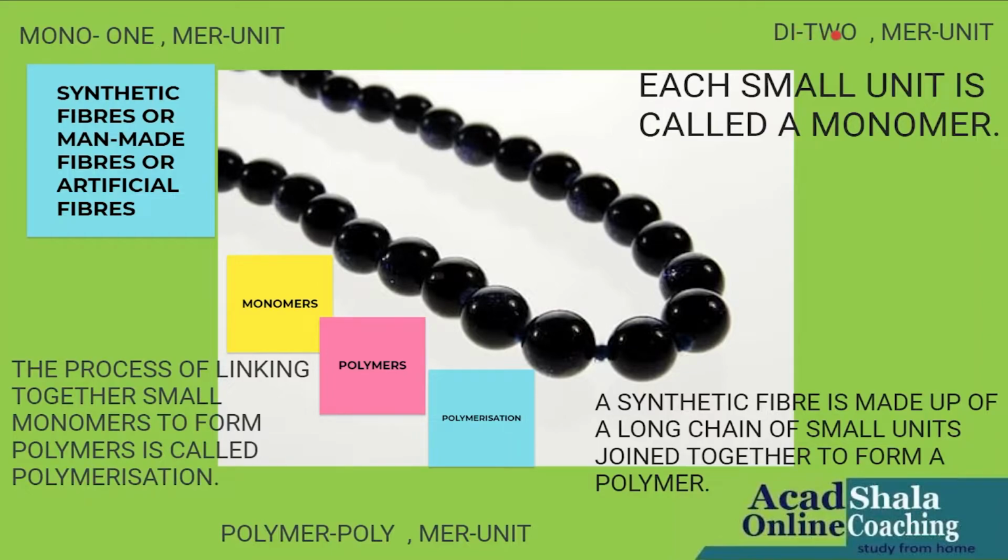Di means two and mer means unit. Polymer means poly, that is many, and mer means unit. So these terms, monomers, polymers, polymerization, you need to understand very well.